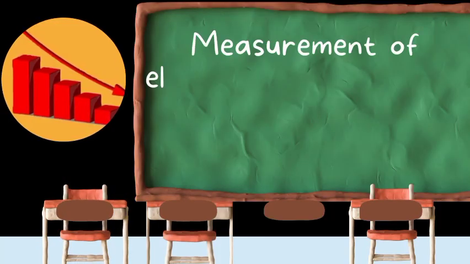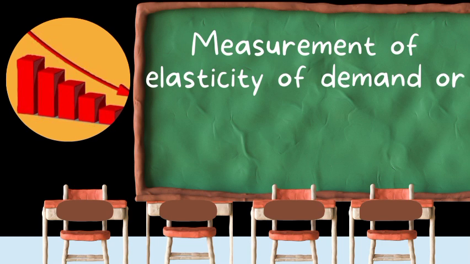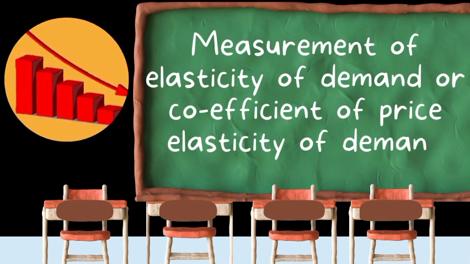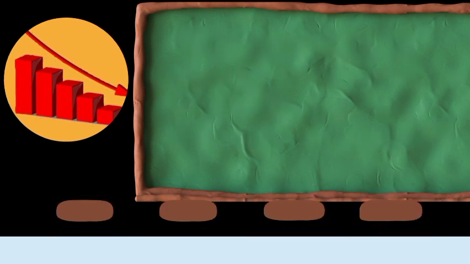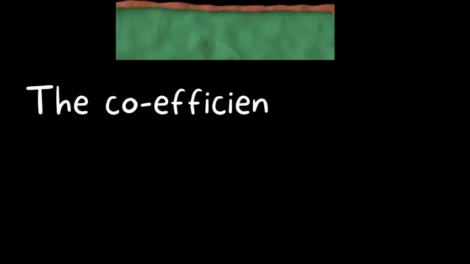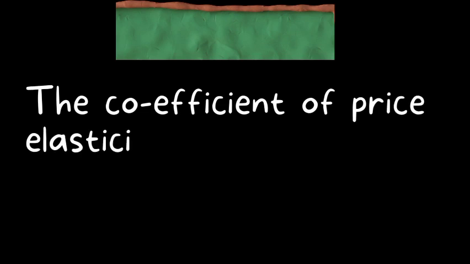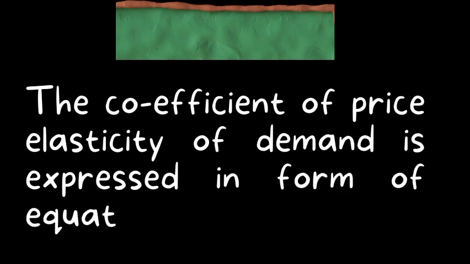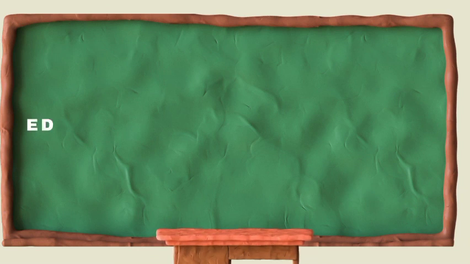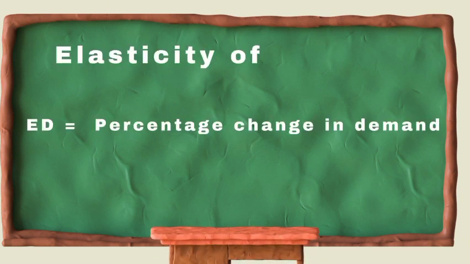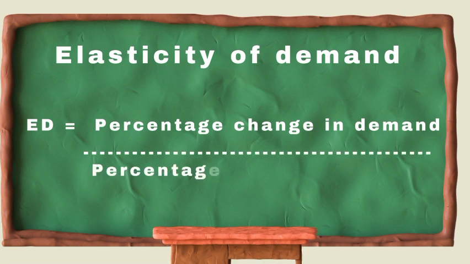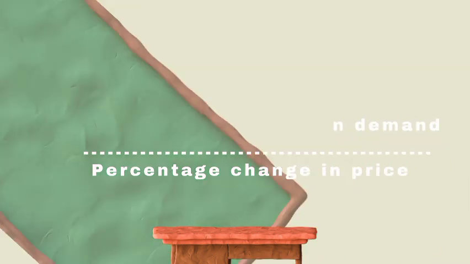We have measurement of elasticity of demand or coefficient of price elasticity of demand. We're going to take some examples to calculate how prices affect our demand. Now, the coefficient of price elasticity of demand is expressed in the formula: percentage change in demand over percentage change in price.